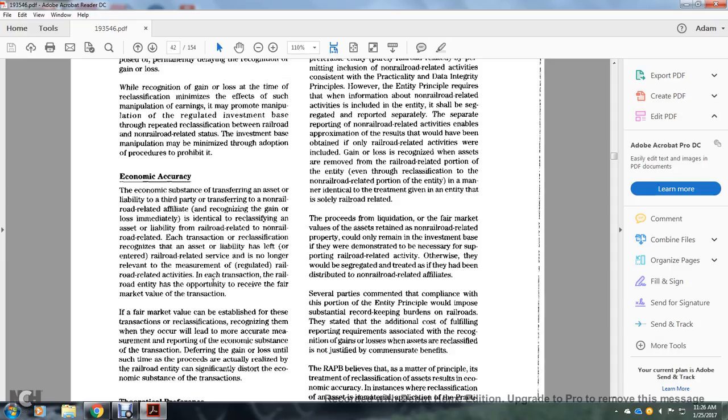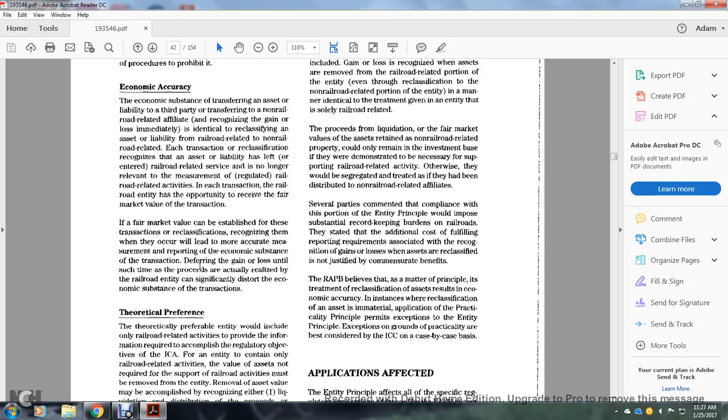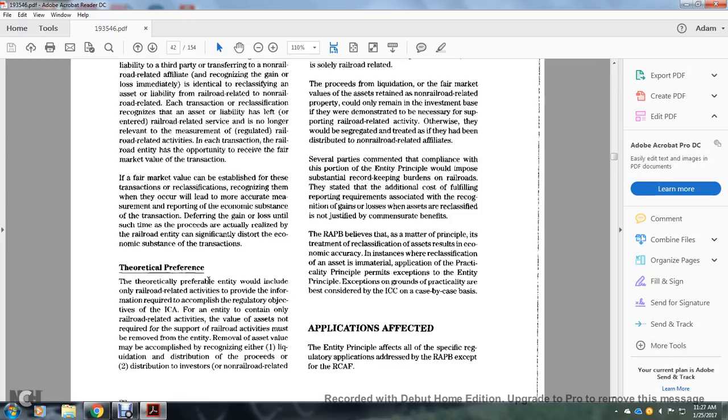In each transaction, the railroad entity has an opportunity to receive the fair market value of the transaction, and the fair market value established for the transaction reclassification leads to more accurate measurement and reporting of the economic substance of the transaction. Deferring the gain or loss until such time as proceeds are actually realized by the railroad entity would significantly destroy the economic substance of the transaction.